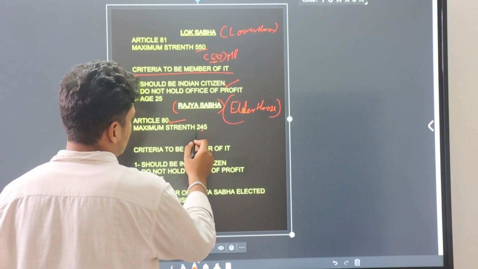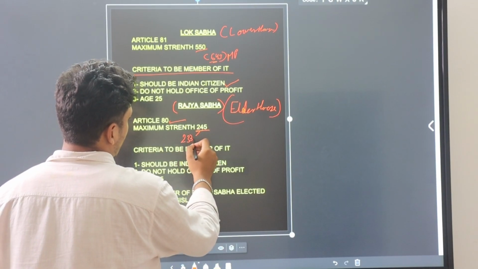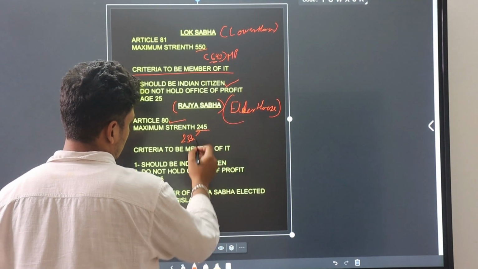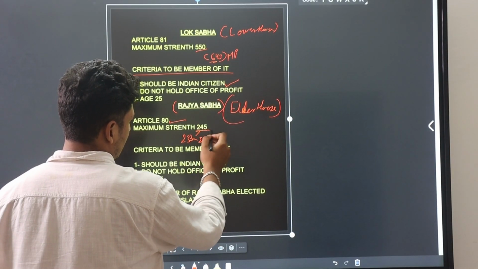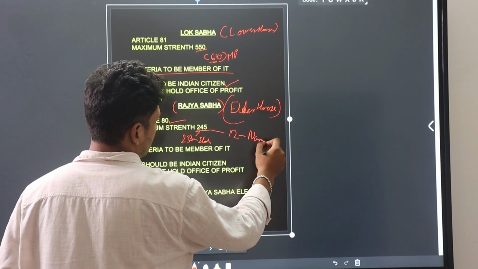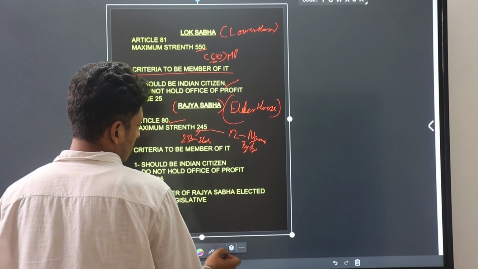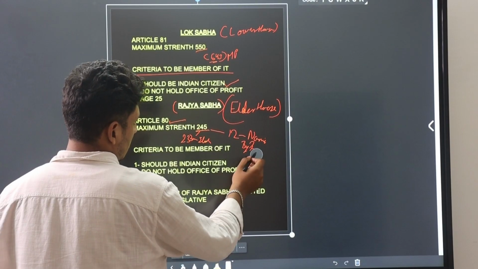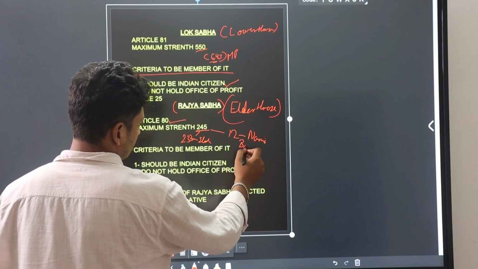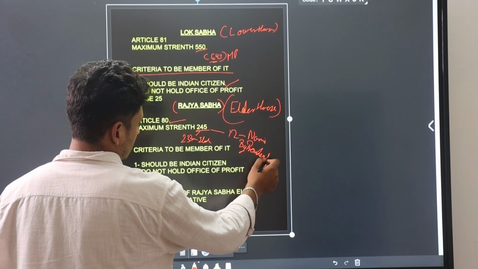Now, the maximum strength of Rajya Sabha is 245. In this, 233 come directly from the states, and 12 members are nominated by the President.